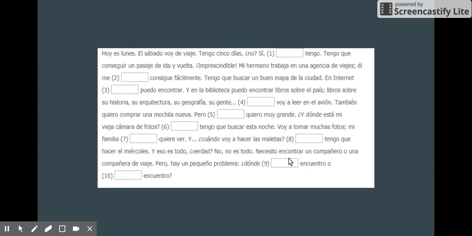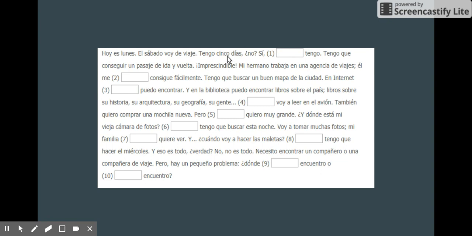So for the homework, it's a little tough. What you have to do is look at the sentence and try to figure out what direct object they're referring to. So, hoy es lunes, el sábado voy de viaje. Today is Monday, Saturday I'm going on a trip. Tengo 5 días, ¿no? I have 5 days, right? Sí, blank, tengo.